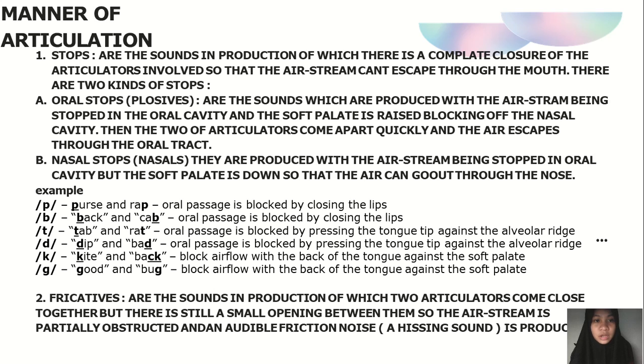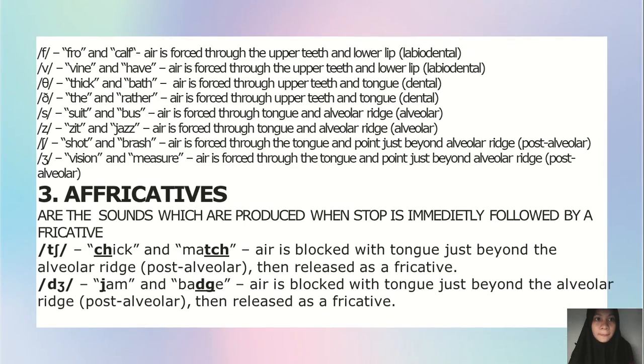B. Nasal stops or nasals are produced with the airstream being stopped in the oral cavity but the soft palate is down so that the air can go out through the nose. As an example, we can see below. 2. Fricatives are the sounds in the production of which two articulators come close together, but there is still a small opening between them, so the airstream is partially obstructed and audible friction noise or a hissing sound is produced. We can see the example below.